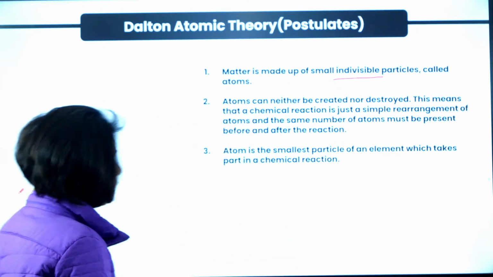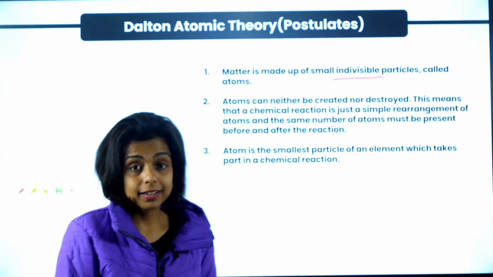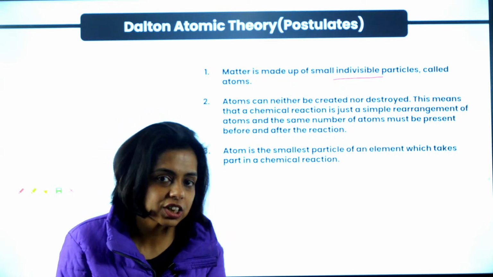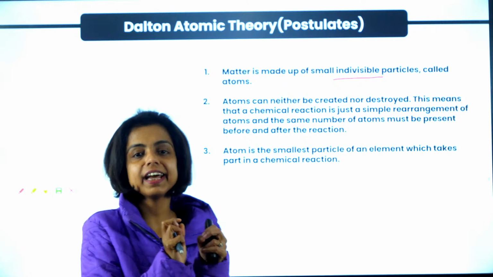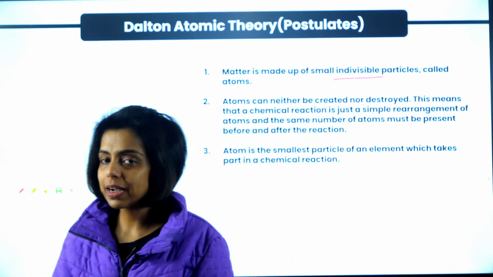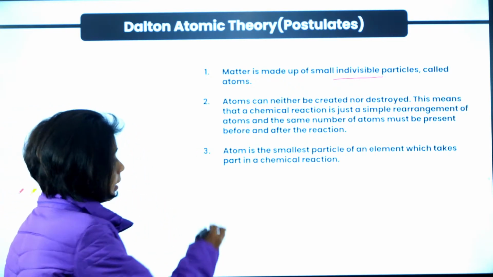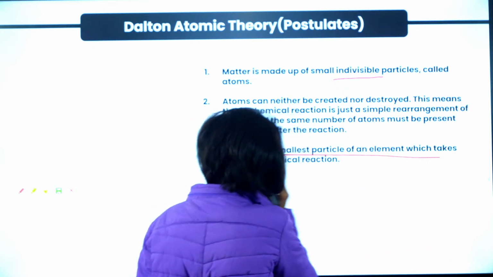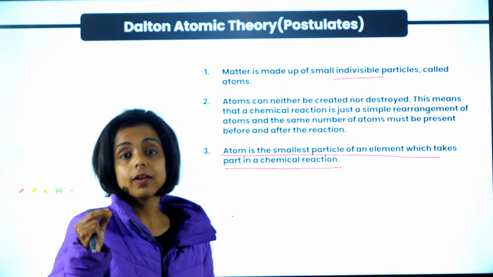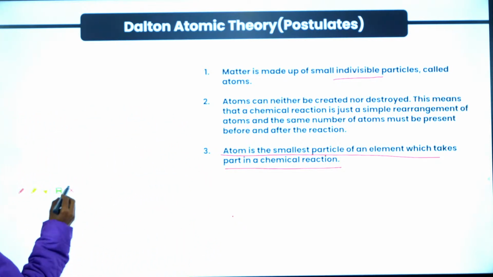Yes, got it? So atoms can neither be created nor be destroyed. So you just cannot destroy an atom or create an atom. So when there is a chemical reaction happening, it is just the rearrangement of atoms. The groups of atoms are changing. No new atom is being created. No atom is lost in a chemical reaction, right? And again, an atom is the smallest particle of an element that can participate in a chemical reaction. Indeed, an atom is the smallest particle which can participate in a chemical reaction, right?